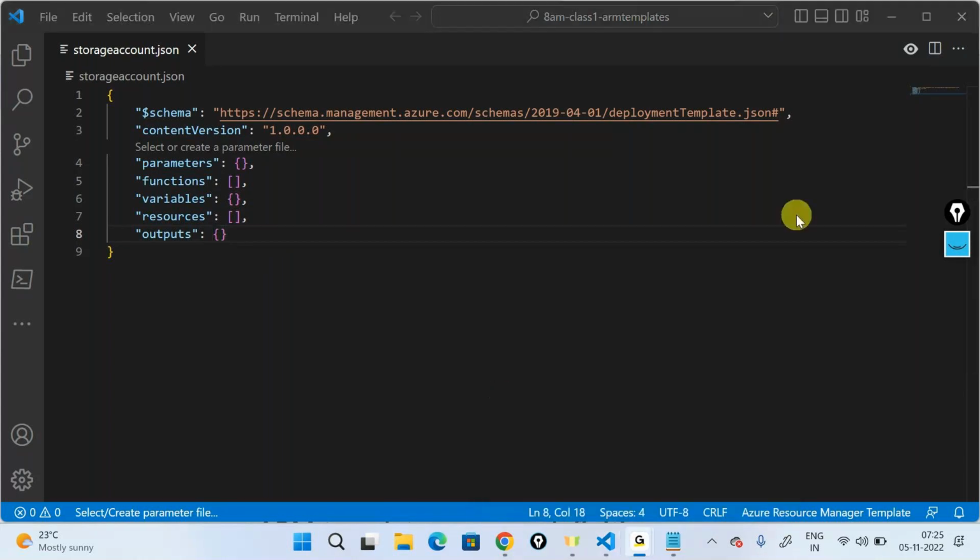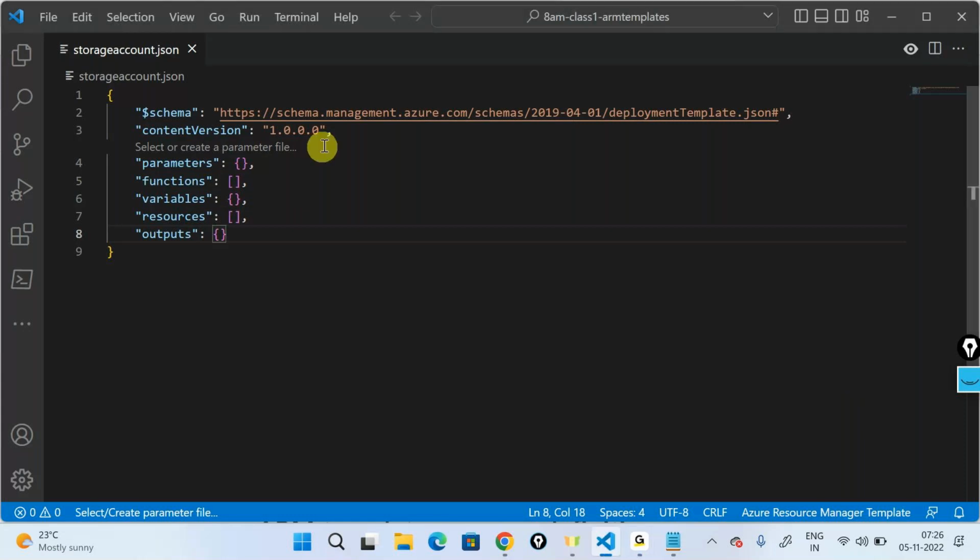Any more questions, guys? Can we call up the resources from the Azure portal through this ARM template? I'm sorry, can you come again, please? Can we call up that resource detail? We are not calling the resource details from the Azure portal. We are not really at this point extracting the resource detail from the Azure portal.